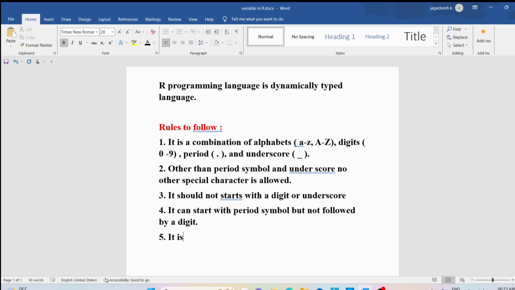What is meant by case sensitive? Suppose you provide a variable as small a and a capital A, both are different. Suppose you specify a name of the variable as Ravi, and another variable name you have provided as ravi, and another variable name you have provided as capital R A V I. All these three are three different variables because it is case sensitive.